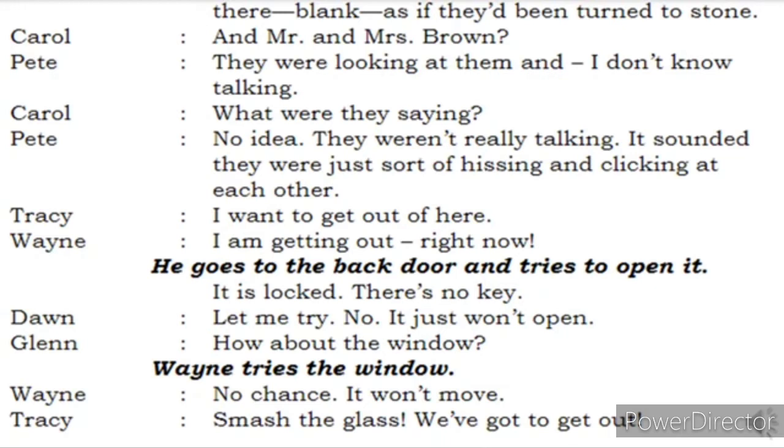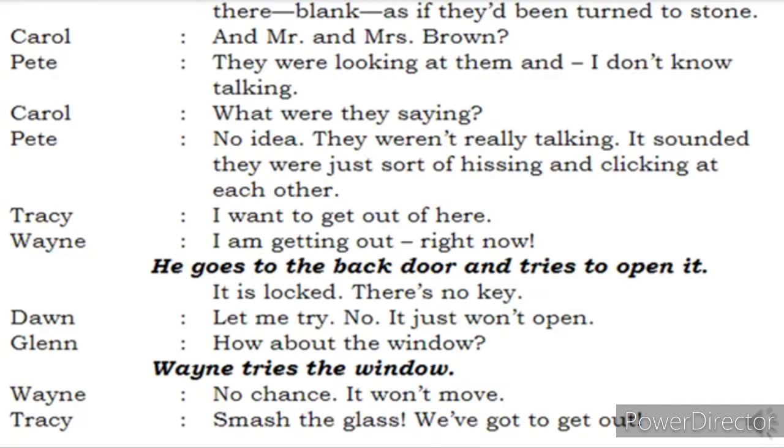The front door, they can't go now. The back door, he tried. It is locked. Look, there is no key also. It is locked, he says. Dwan says, let me try. No, it just won't open. Dwan will also try and say it is not going to happen. It will not open. Glenn says, how about the window? Let us try opening the window.